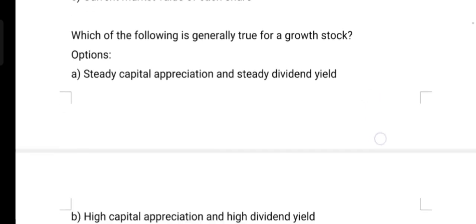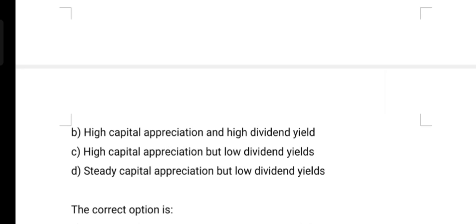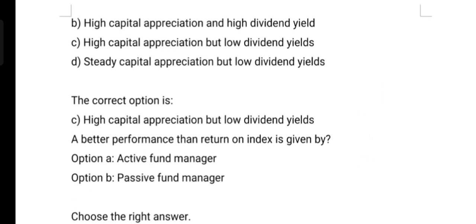Which of the following is generally true for a growth stock? Option A, steady capital appreciation and steady dividend yield; Option B, high capital appreciation and high dividend yield; Option C, high capital appreciation but low dividend yield; Option D, steady capital appreciation but low dividend yields. And the correct answer is Option C, high capital appreciation but low dividend yields.